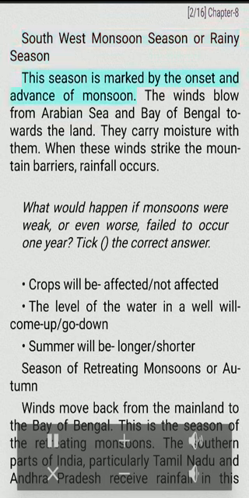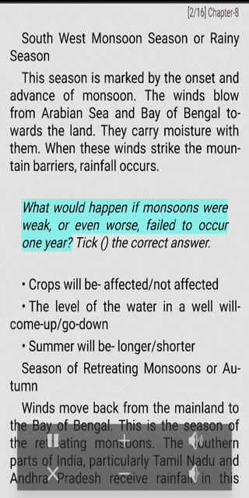Southwest monsoon season or rainy season. This season is marked by the onset and advance of monsoon. The winds blow from the Arabian Sea and the Bay of Bengal towards the land. They carry moisture with them. When these winds strike the mountain barriers, rainfall occurs.